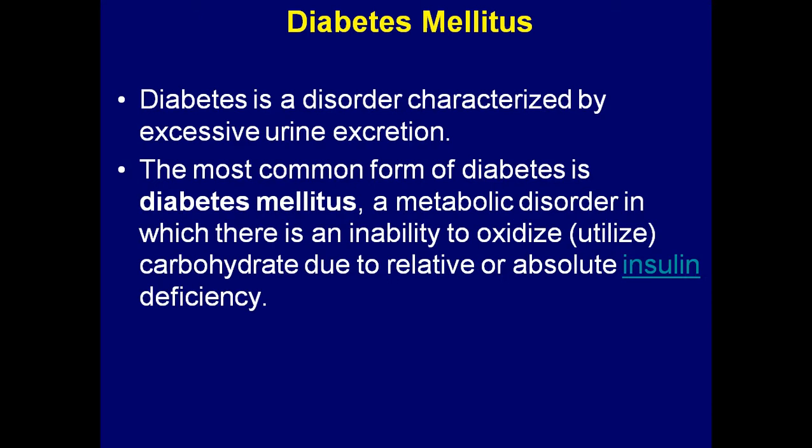This is a metabolic disorder in which there is an inability to oxidize carbohydrate due to relative or absolute insulin deficiency. So in case of diabetes mellitus, why is there hyperglycemia? Because there is insulin deficiency.